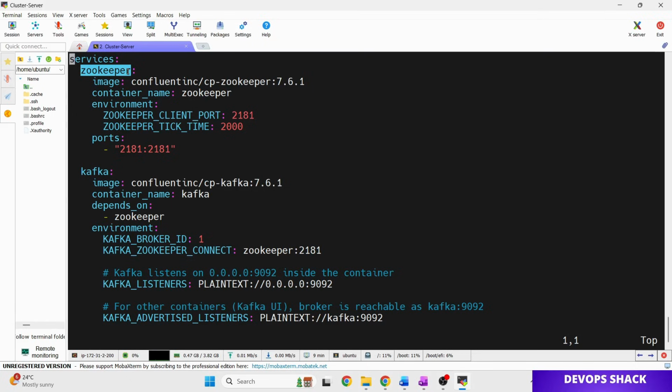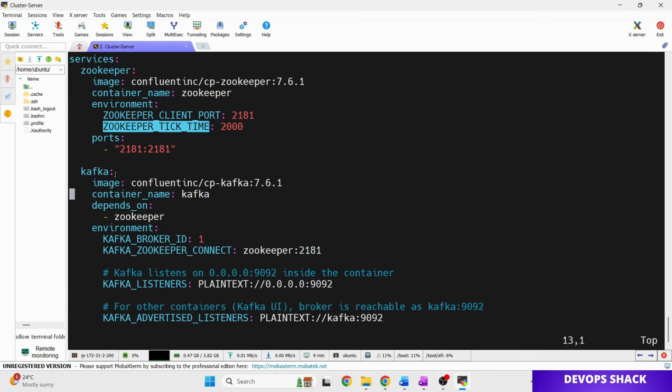I told you that a Kafka server is a broker. So how many brokers there are, what their IDs are, and all other information, all the metadata will be stored inside Zookeeper. So we are setting up Zookeeper. For that we are defining the name zookeeper as a service. The image we are using is this one, the container name will be zookeeper, and two environment variables we are defining. First, client port. This is the port on which Kafka can connect to Zookeeper. Then we have tick time. It's basically the unit that Zookeeper is going to use, 2000, which means 2 seconds. Then we have port mapping, so Zookeeper will be running on this.